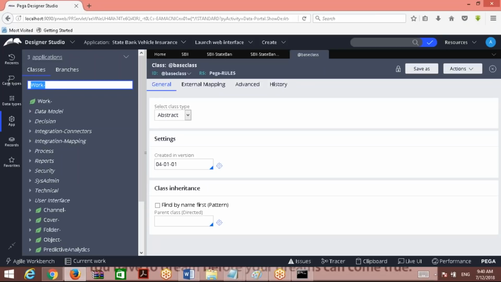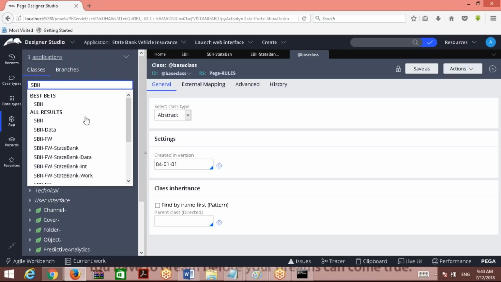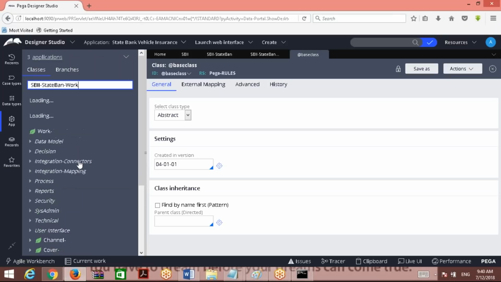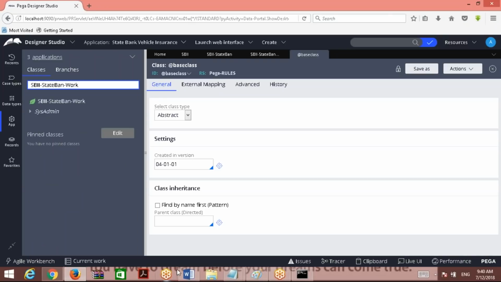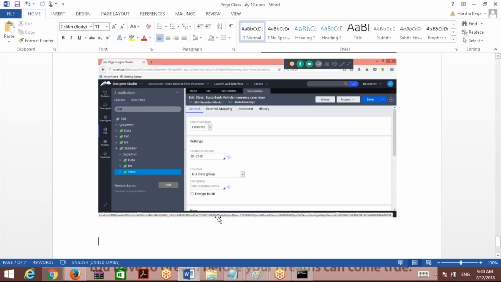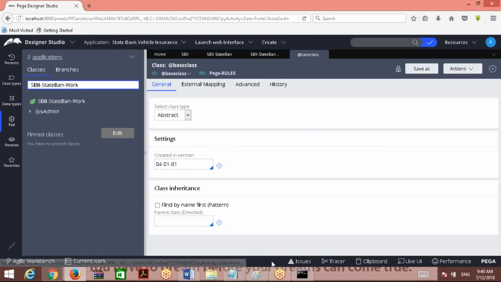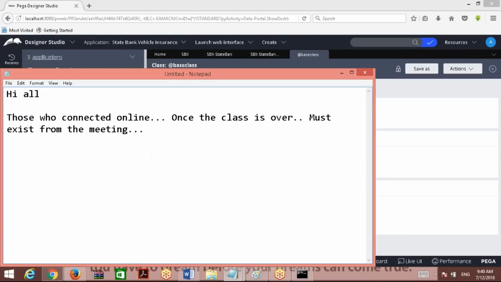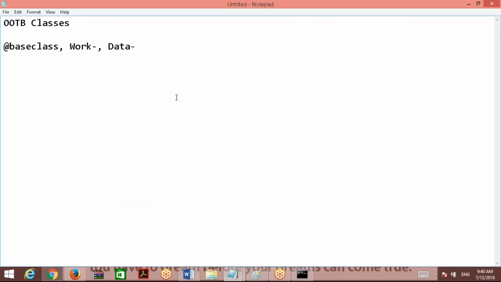Okay, if we want to access back our own classes, then what can we do? SBII, you can access like, not this one, right? Done. We'll get back to our classes. Now these classes are abstract classes. All the classes which are available in Pega, topmost classes, not every class. Other classes I'll talk about later. Topmost classes, 13 classes are all abstract classes.